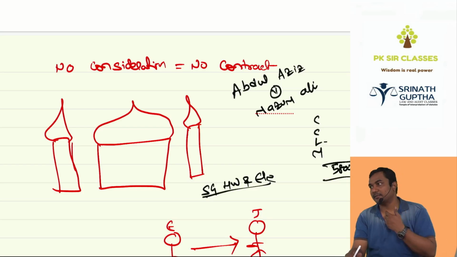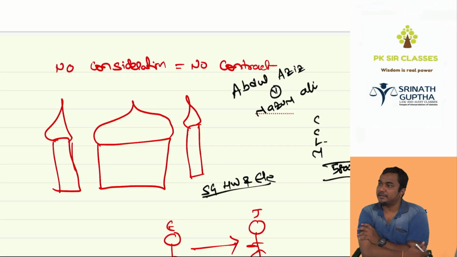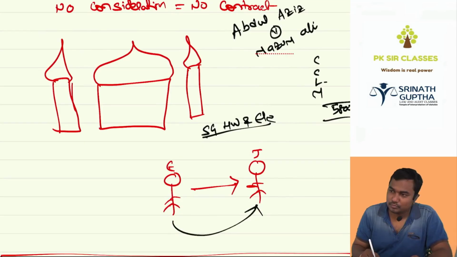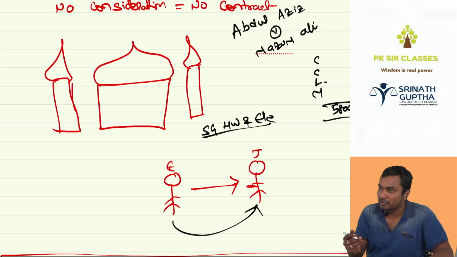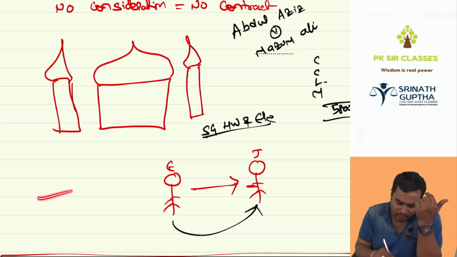Then Maulana Sahib came to SG Hardware. He was taking the quotation. The total worth of the renovation will be, including labor and material, 50,000 rupees. Then subsequently, this Maulana Sahib came to Ishwar, asking, if you give me 50,000 rupees, I will go for renovation. Then Ishwar said, Maulana Sahib, I will give you 50k.